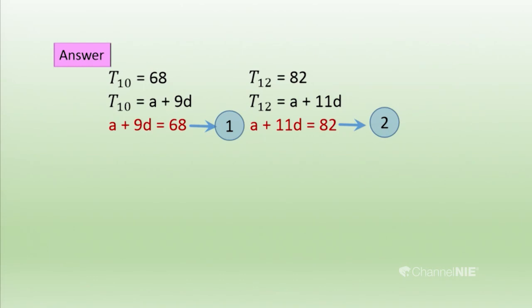The coefficients are 1 and the signs are both plus. If you have the same signs, you can subtract. From the second equation, we subtract the first equation.